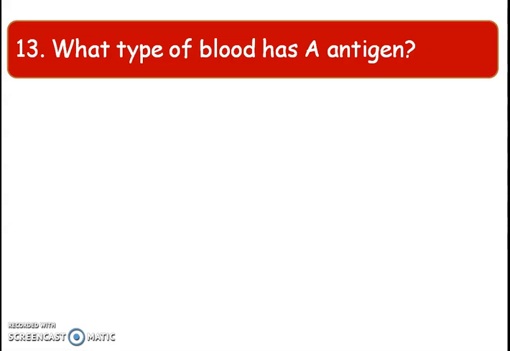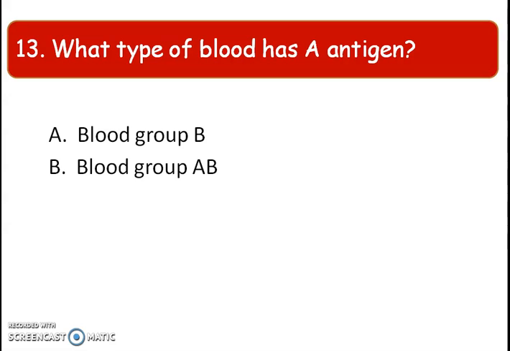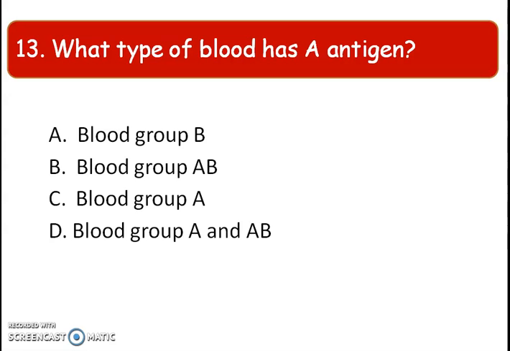Antigen A কোনটো ব্লাড গ্ৰুপৰ থাকে? ব্লাড গ্ৰুপ B, ব্লাড গ্ৰুপ AB, ব্লাড গ্ৰুপ A, blood group A and AB. So blood group B to antigen A থাকিবই নোৱাৰে, blood group A B antigen থাকিব antigen B. আৰু blood group AB কি কি antigen থাকিব? Antigen A থাকিব আৰু antigen B থাকিব. আৰু blood group A antigen থাকিব antigen A. So AB and A এই দুটা blood groupত antigen A থাকিব. So the right answer is blood group A and AB.